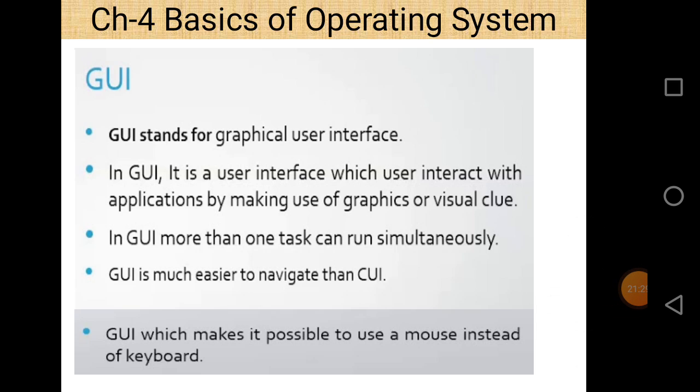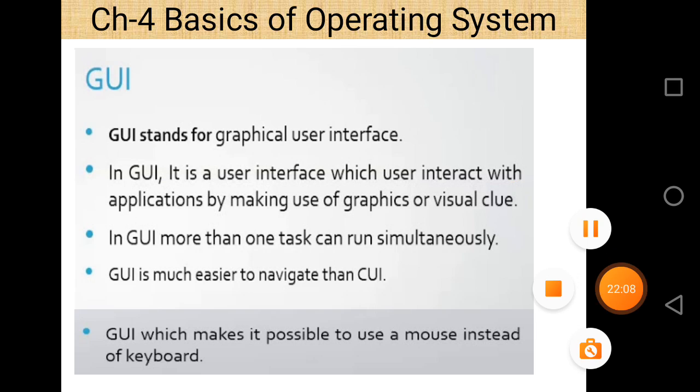In GUI, the user interacts with the applications by making use of graphical or visual flow. In GUI, more than one task can be run simultaneously, and GUI is much easier to navigate than CUI. One important point regarding GUI is that it makes it possible to use a mouse instead of a keyboard. So we are able to interact with a mouse in place of a keyboard using GUI. But in case of CUI, use of a keyboard is compulsory. Without a keyboard, we cannot interact with the operating system.